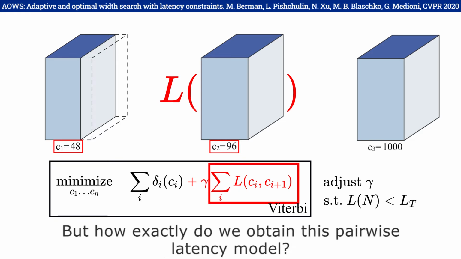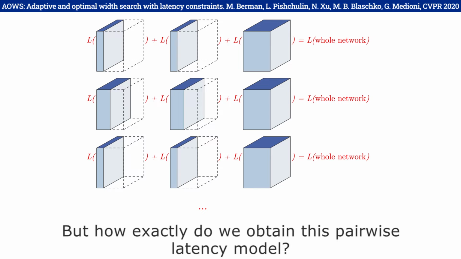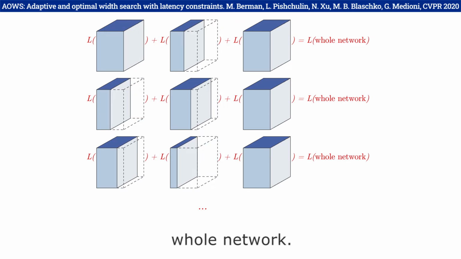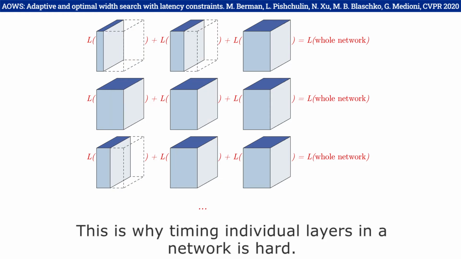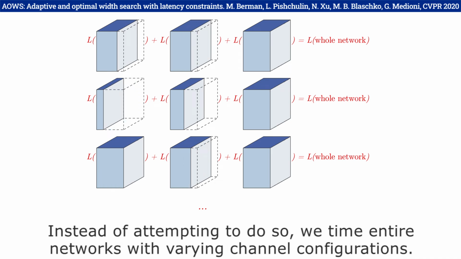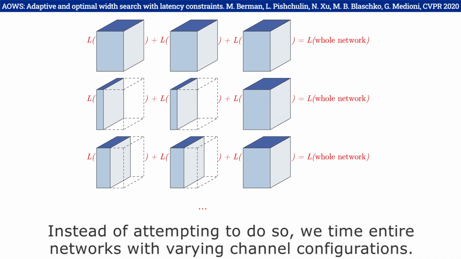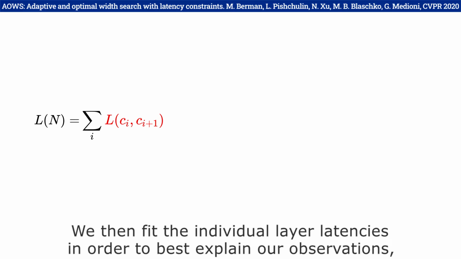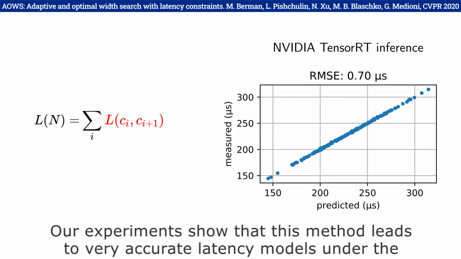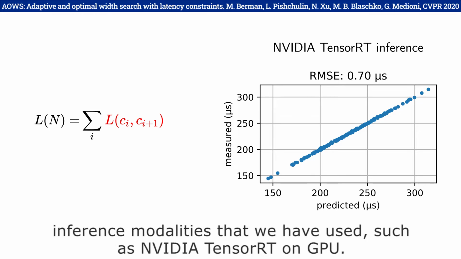But how exactly do we obtain this pairwise latency model? On their own, layer operations perform quite differently than when inserted within the whole network. This is why timing individual layers in a network is hard. Instead of attempting to do so, we time entire networks with varying channel configurations. We then fit the individual layer latencies in order to best explain our observations, using a least square solver. Our experiments show that this method leads to very accurate latency models under the inference modalities that we have used, such as NVIDIA TensorRT on GPU.